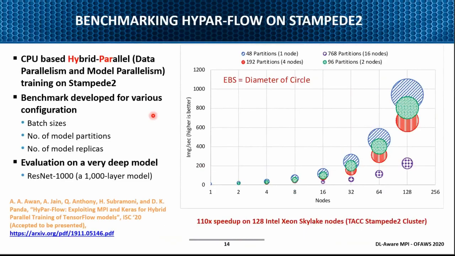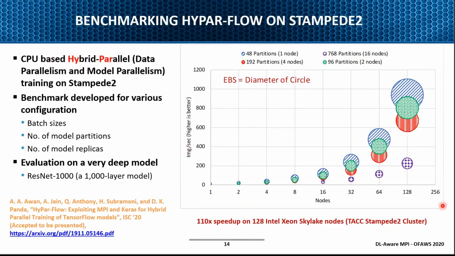Over the years, we are also trying to explore different kinds of parallelism. As most of you know, data parallelism is being used, but then the question is newer kinds of model parallelism are coming. In this case, we explored CPU-based hybrid parallelism. This is trying to show how you can use what we call HyPar-Flow.